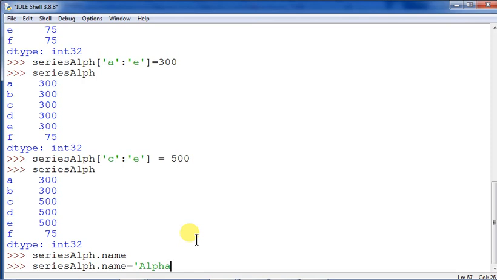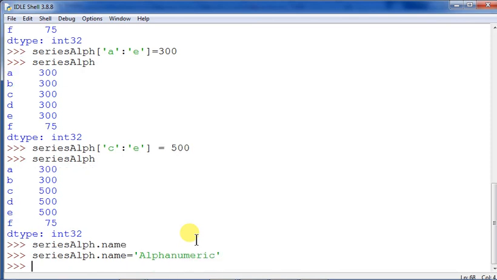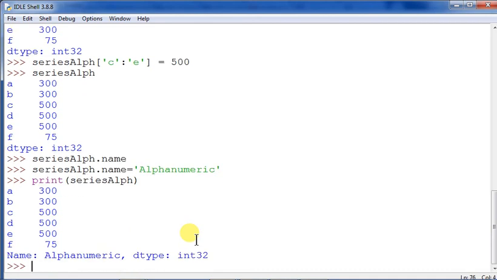I am giving the name alphanumeric. Now I print series alph. It is showing the name alphanumeric, dtype int32. So instead of the integer, it is coming alphanumeric. That is what the name suggests. Earlier it was coming dtype int32 only, but now it is coming with the name attribute, that is alphanumeric.